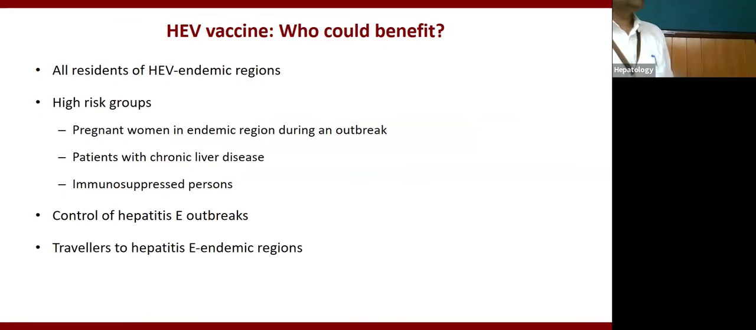So these are the groups, but there are certain other groups, like patients with chronic liver disease, who can benefit, because if a chronic liver disease patient develops superadded acute hepatitis E infection, he will land up in liver failure. So there it can be useful. Immunosuppressed population, as it is evident, and to control hepatitis E outbreaks. There also it can be used. If you know that one person is infected, you vaccinate everyone around, then the epidemic will burn out. New infection will not happen. So this vaccine can be utilized for that purpose.